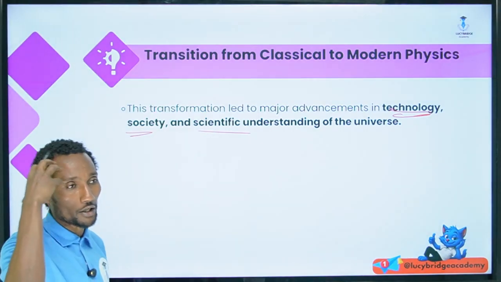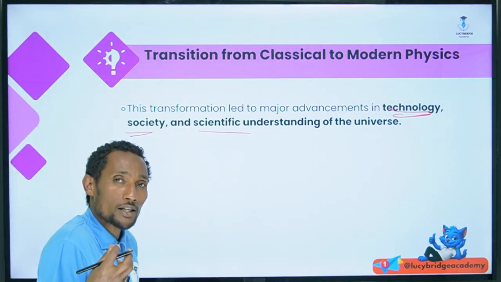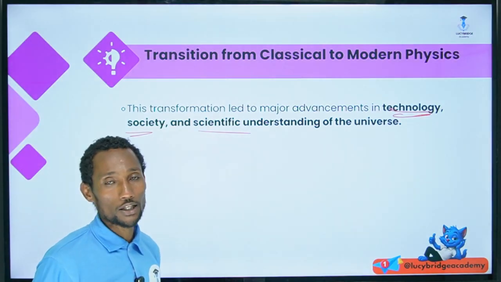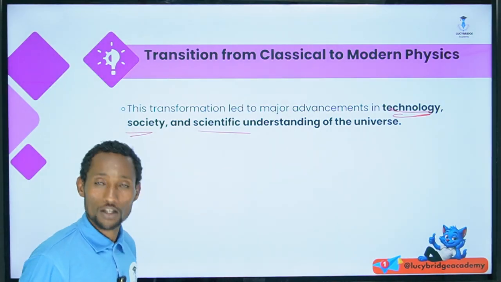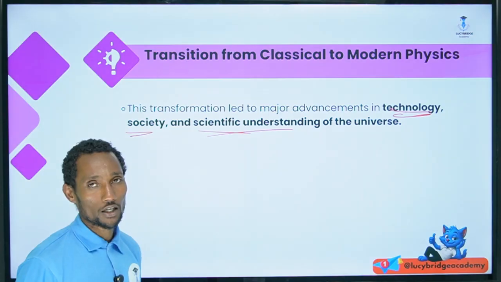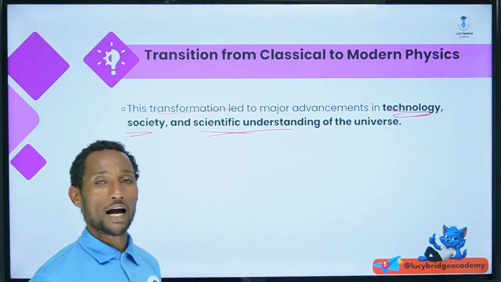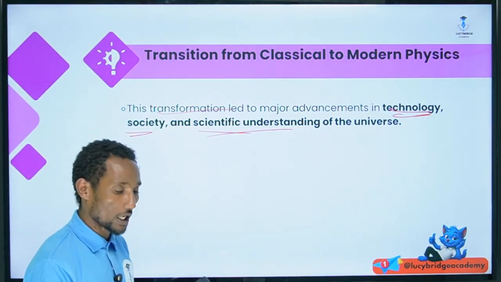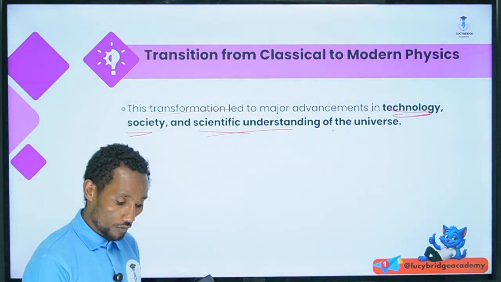That we can understand the universe clearly, because in the definition of physics, we have to understand natural phenomena, the component, the property, and the process of the universe. So this scientific understanding of the universe brings the transformation of major advancements in technology, society, and science.